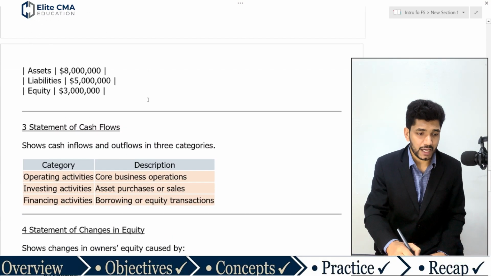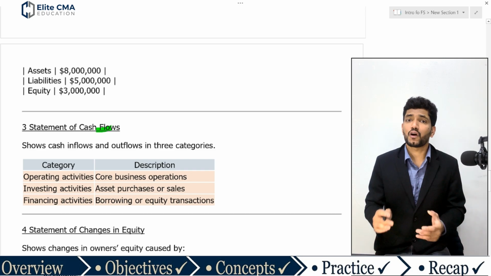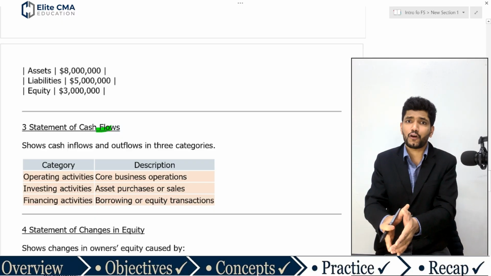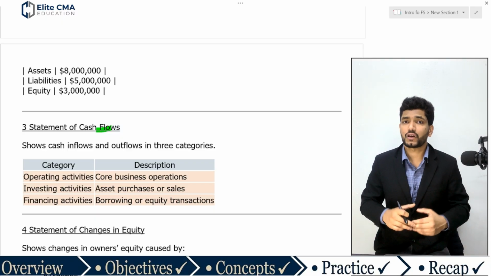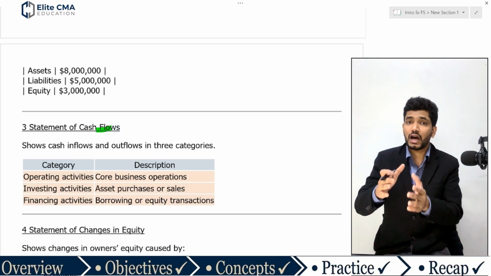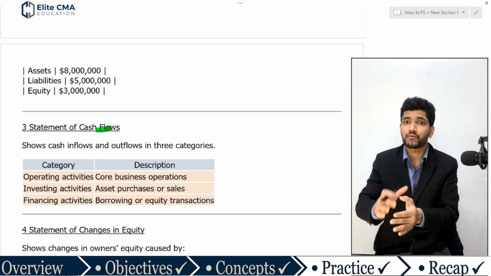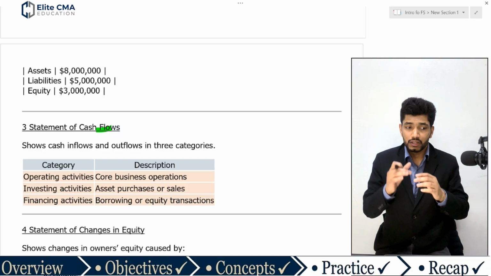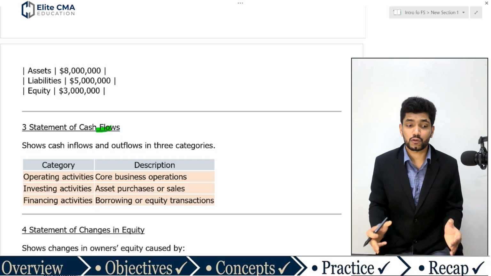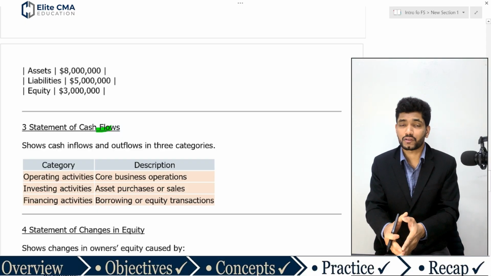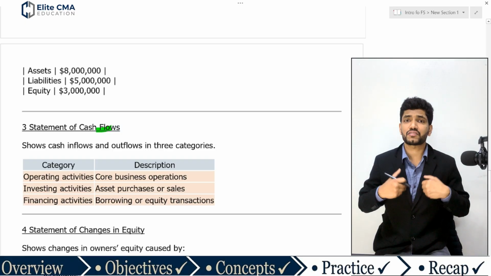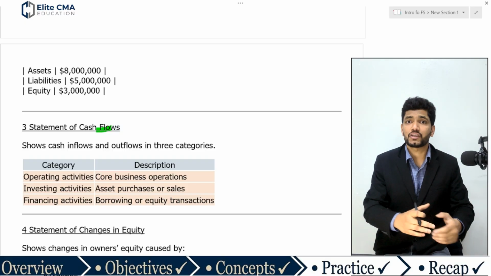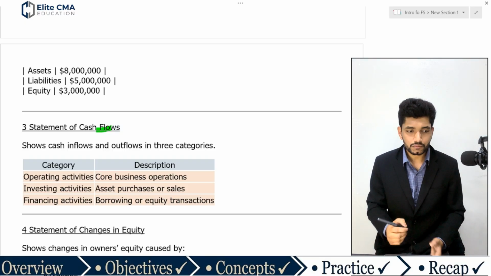Then the statement of cash flow. The statement of cash flow reports the total cash inflow and total cash outflow for a period of time. It reports how cash comes into the company, what the sources of the cash inflow are, and what the sources of the cash outflow are. The cash flow statement reports these sources and this spending also. So it tells us from where the cash is coming and where the company spends that money.